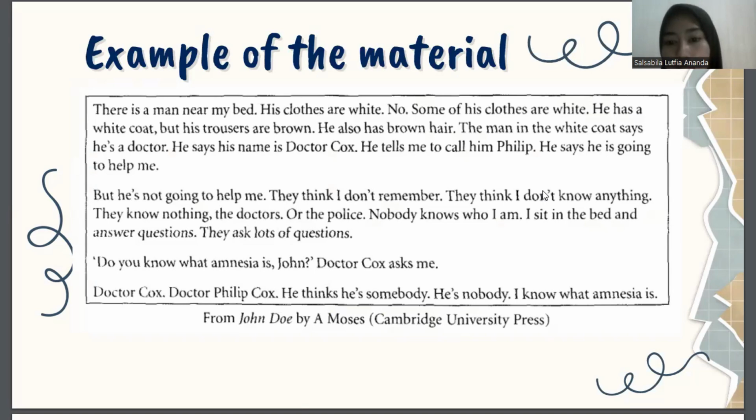This is the example from John Doe by Moses from Cambridge University Press. There is a simple text. Maybe you can read on the screen. This is some example of the simple material that is used for extensive reading. All right, next slide, please.